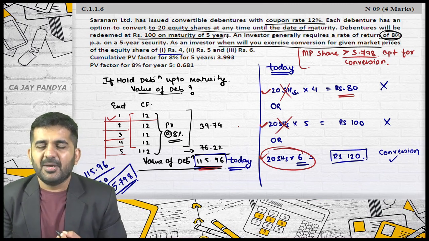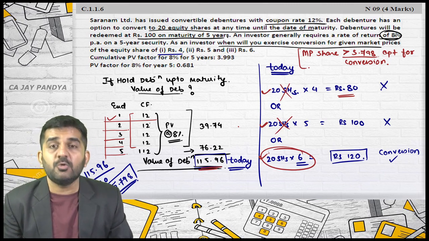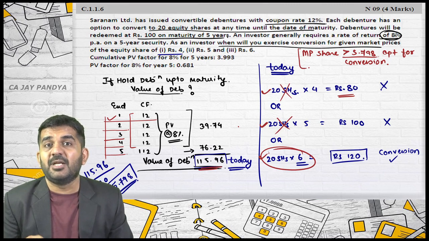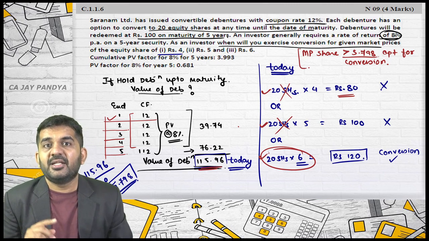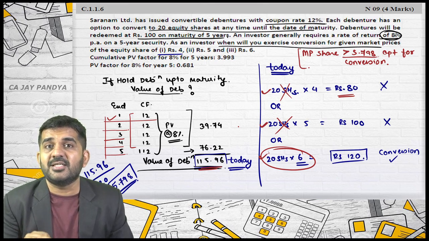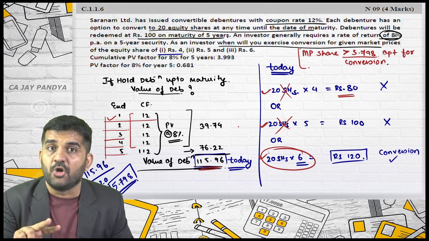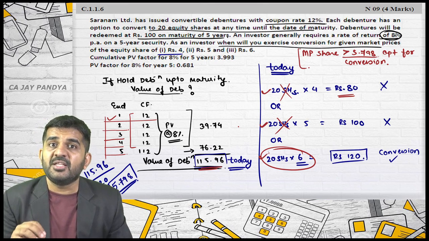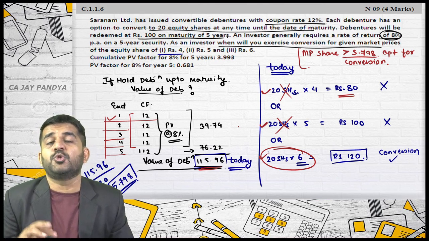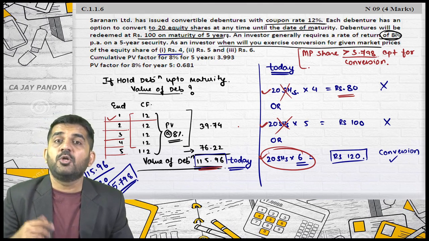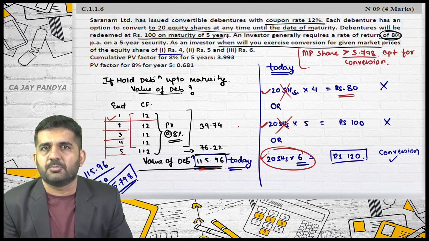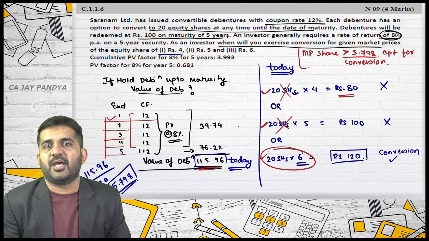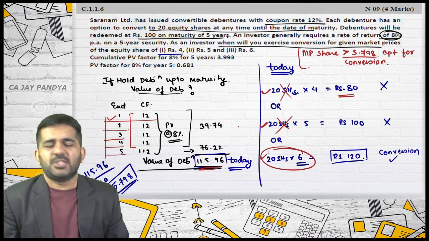Is it alright? But see Mike, what you are saying will become extremely lengthy. Why? Then you are giving them the answer whether I should exercise the conversion option today or not. I am also giving them the answer after 1 year whether I should exercise the option or not, after 2 years, after 3 years, and similarly after the 4th and 5th year. But this is not intended.